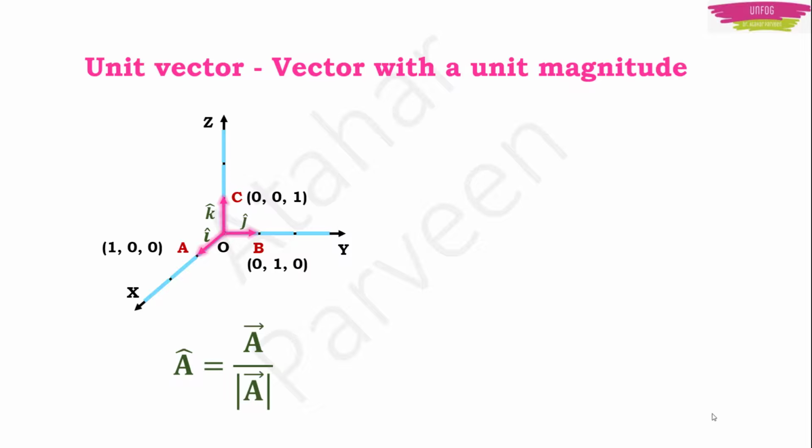In the same manner, you can say for k cap also. That way you can say that the coordinates for i cap will be 1, 0, 0, j cap will be 0, 1, 0 and k cap will be 0, 0, 1. Okay, we write the coordinates as x, y, z axis, right? So that is how we write.